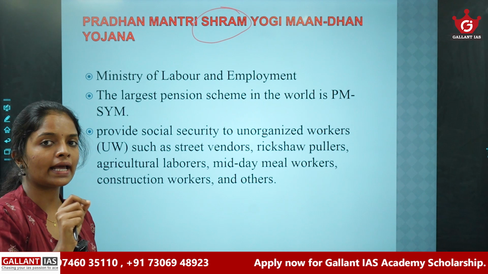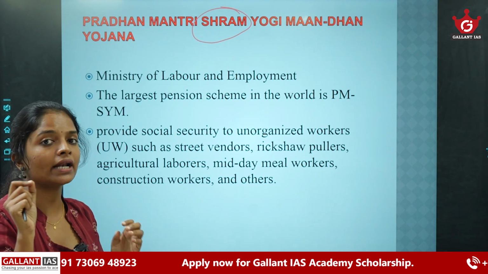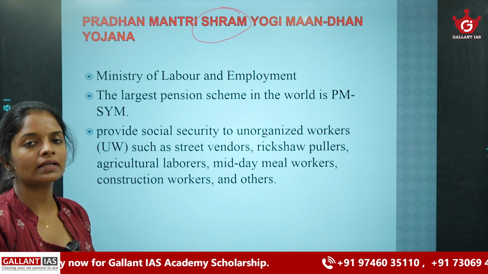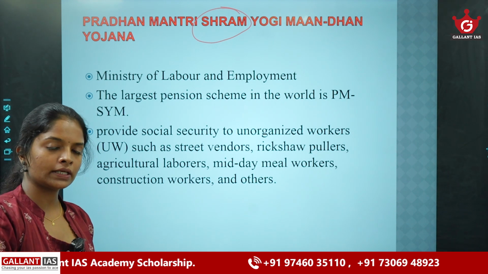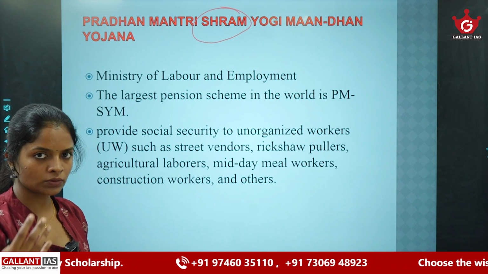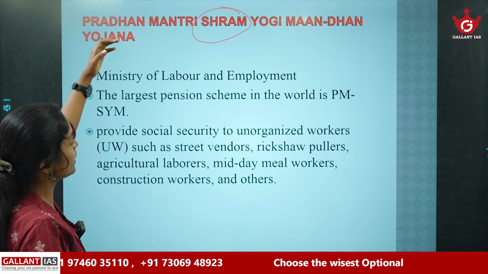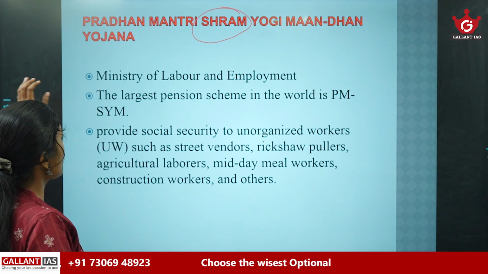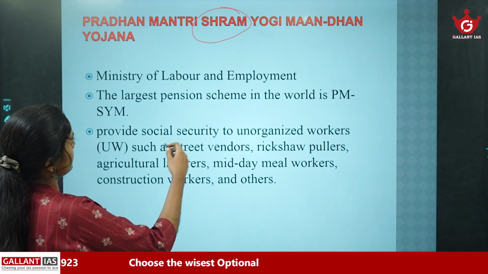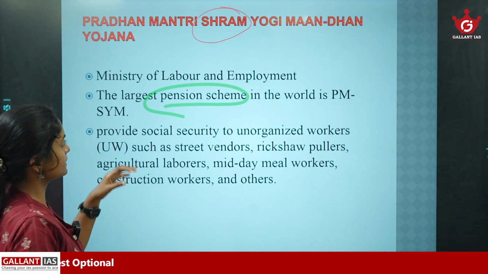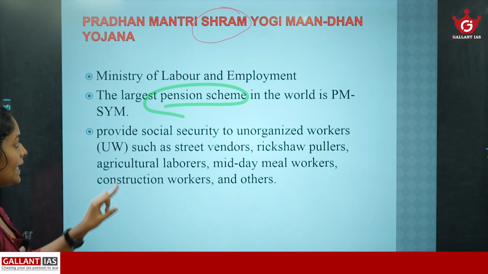In India, more than 90% of people are working in the unorganized sector, and these unorganized workers are not covered under any pension scheme. So, in order to provide some social security benefits to this unorganized sector, the government of India launched Pradhan Mantri Shram Yogi Maandhan Yojana, and this scheme is considered the largest pension scheme in the world, and the ministry is the Ministry of Labor and Employment.